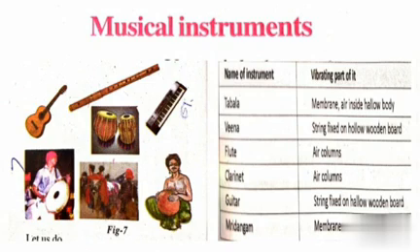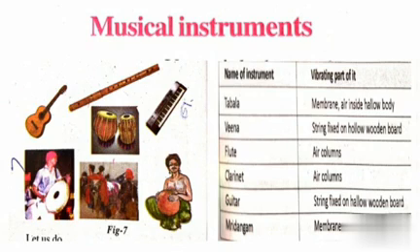Next, one more musical instrument named mridangam. In that, which part is responsible for the production of sound? Membrane and air inside the hollow body. This part is responsible for the production of sound. So till now we discussed the musical instrument names and which part is responsible for the vibration. In tabla, not only a stretched membrane but also the air inside the hollow body vibrates.